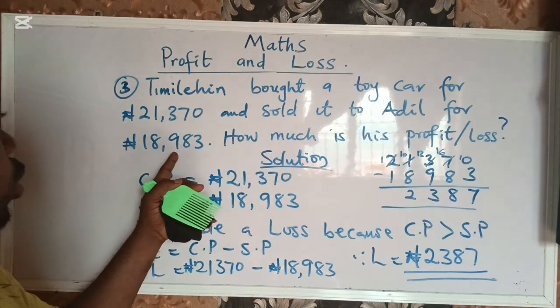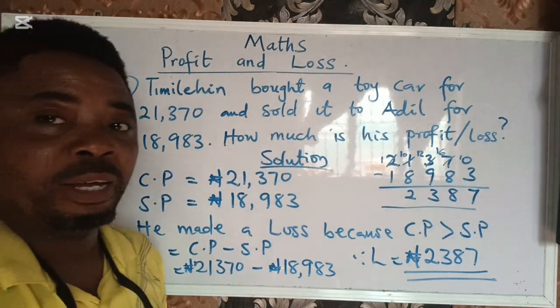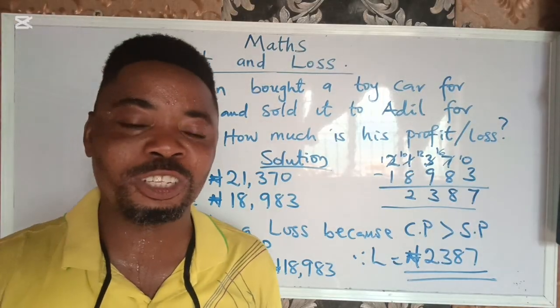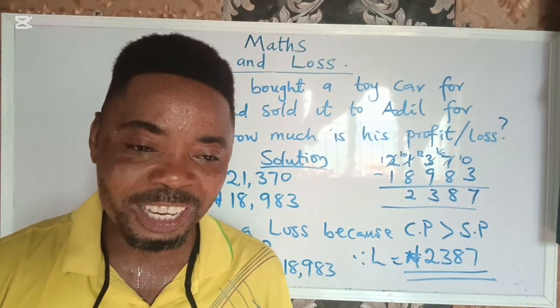Don't mind Timileyin, because it's a friend to the dealer. That is why he sold it at a smaller price. No business person will pray for loss. Loss is not a good thing. It is never a good thing.